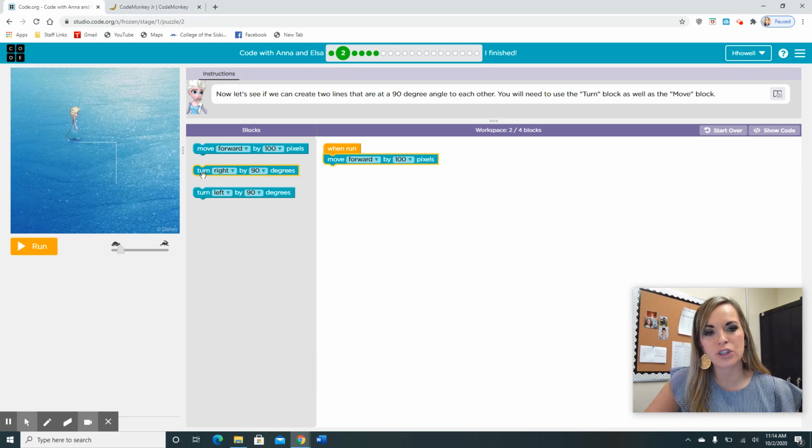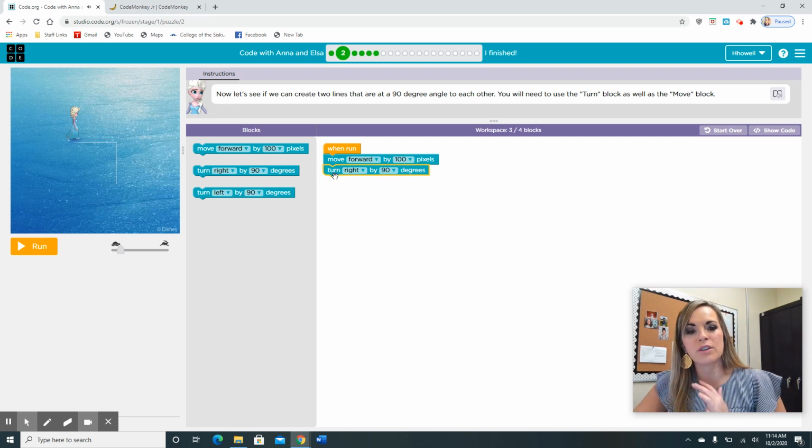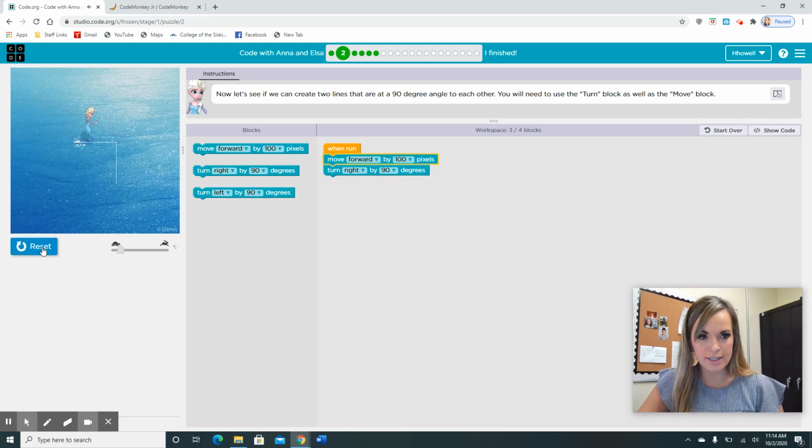And she's going to need to turn right. Now, it's okay to play around with the different blocks. Every time you hit run, so I know my code is not complete, but if you get stuck and you're not sure, you can hit run to see what happens and where she stops.